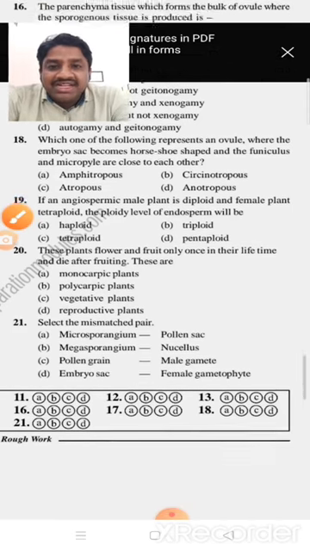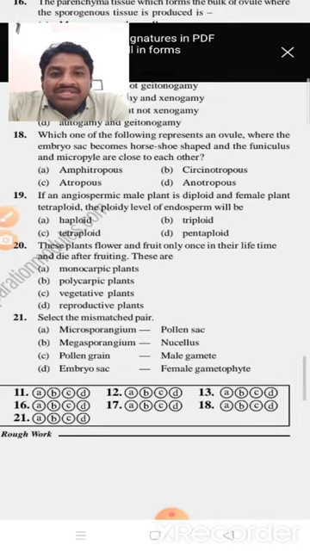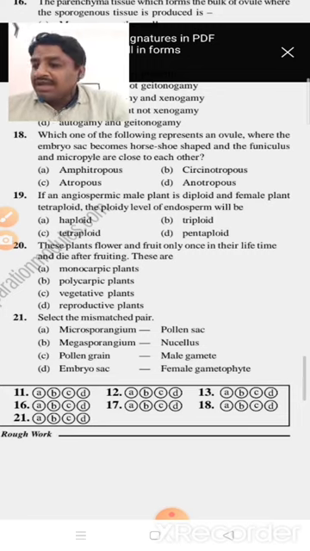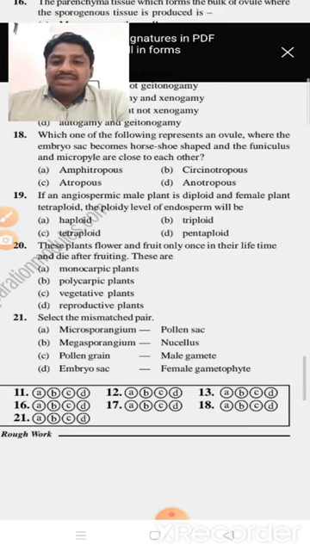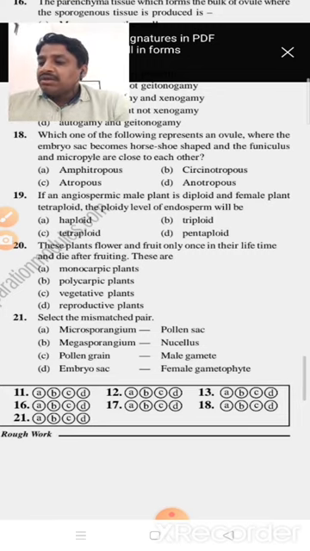Next, question number 18: which one of the following represents the ovule where the embryo sac becomes horseshoe shaped and the funicle and micropyle are very close together? Amphitropous, Sesnotropous, Atropous, or Anatropous.